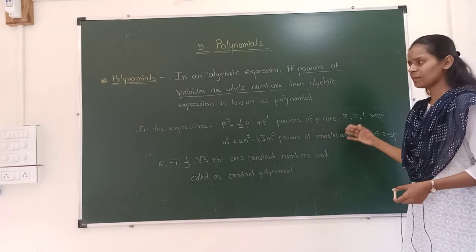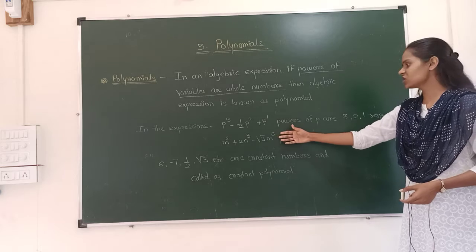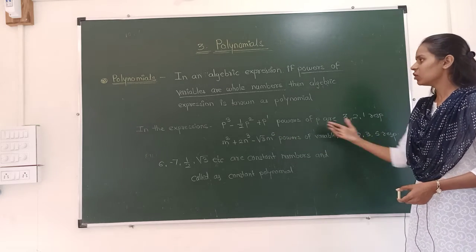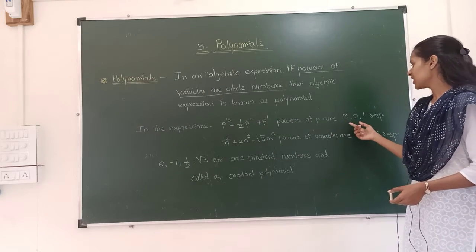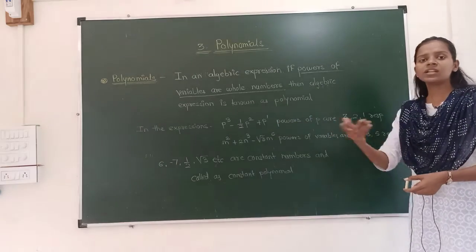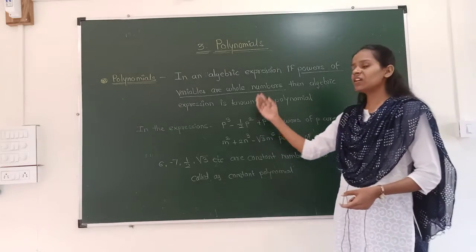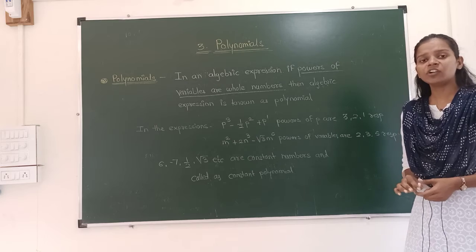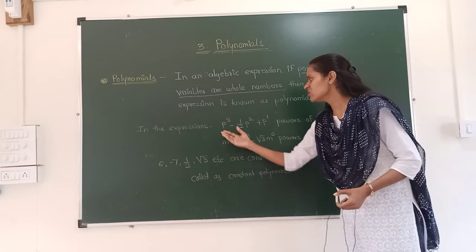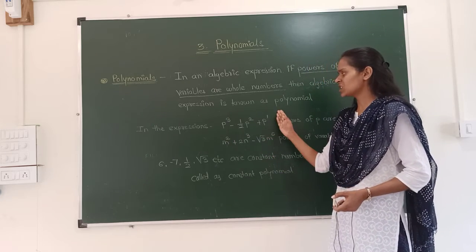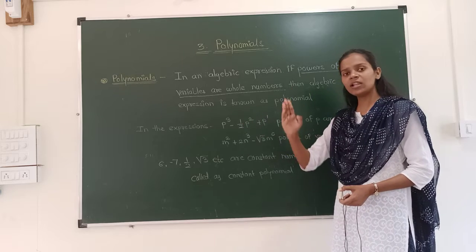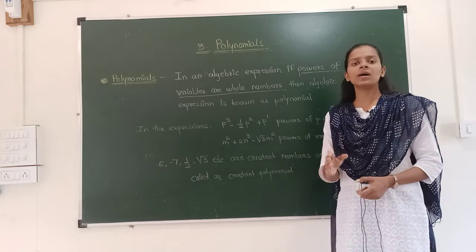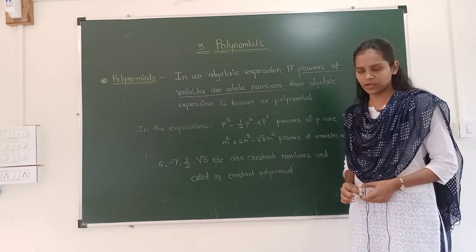You have to just check the powers in the mathematical expression. Powers are 2, 3, 5. Yes, these three are whole numbers. Therefore, the expression is a polynomial. Check the powers: 3, 2, 1 are whole numbers. Therefore, the given algebraic expression is a polynomial. As simple as that. What we have to do is just look at the expression and check the powers. 3, 2, 1 are whole numbers, therefore this expression is a polynomial. 2, 3, 5 are whole numbers, therefore these expressions are polynomials.